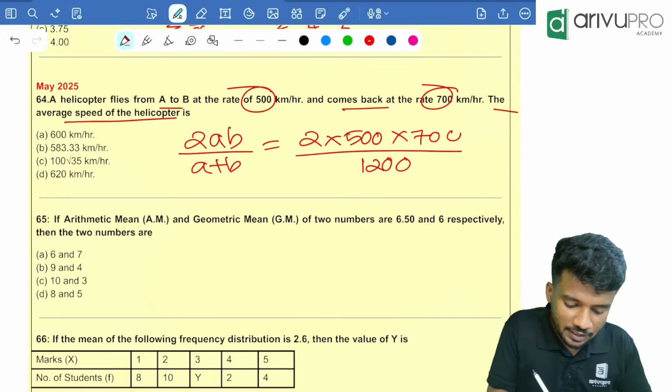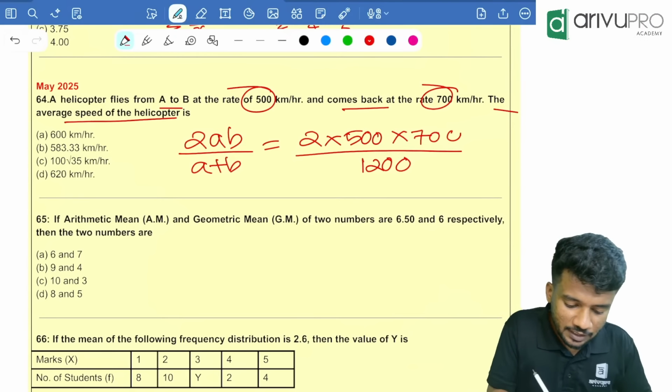Now we will go for the geometric mean. The geometric mean should be 6. Look at option B. The geometric mean is the root of 9 into 4, right? So 9 into 4, then click root, which is equal to 6. That means option B is your answer. Very easy. It is there to save your time. Okay, now the next question.